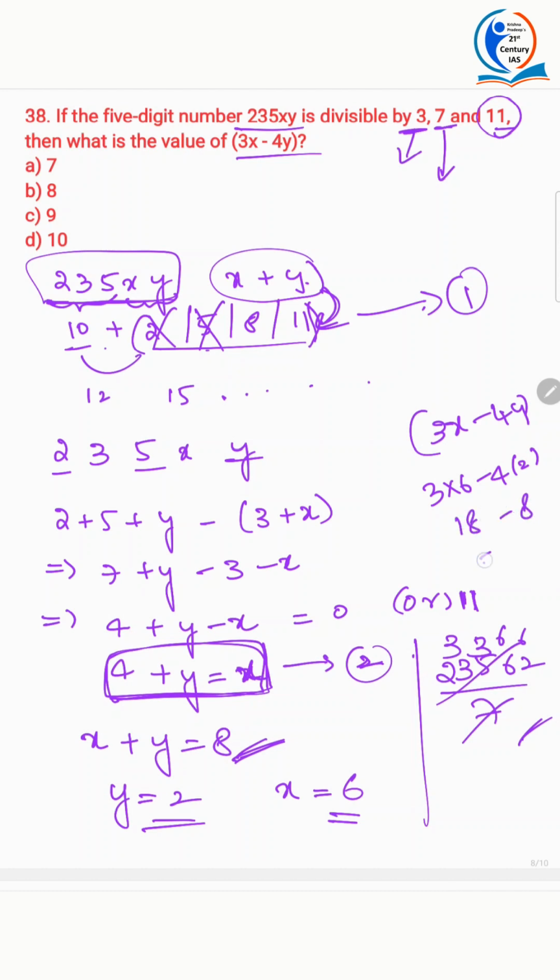18 minus 8, that is 10. So here the crucial step is assuming these things and then comparing 1 and 2 and ruling out options.